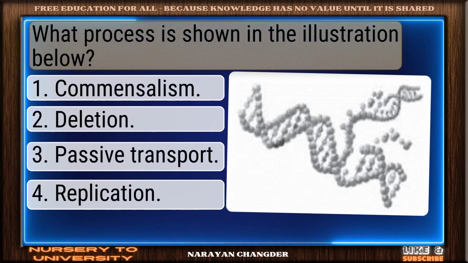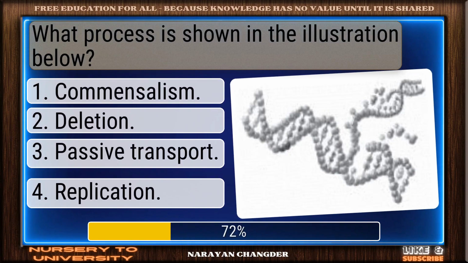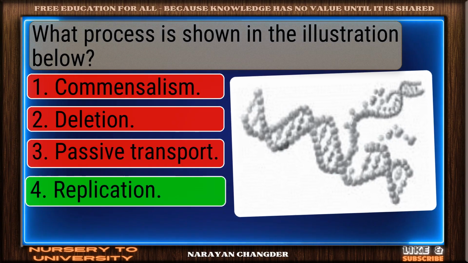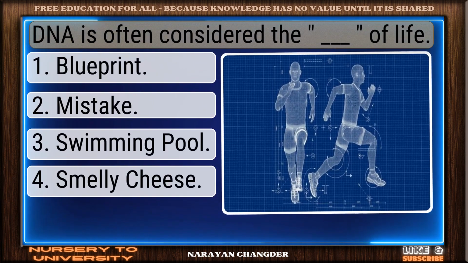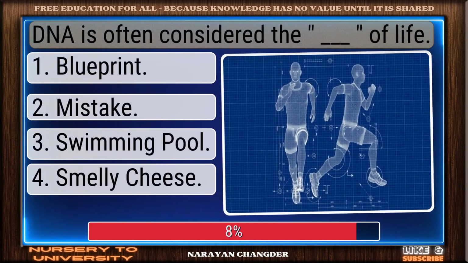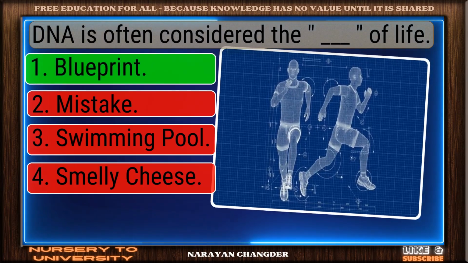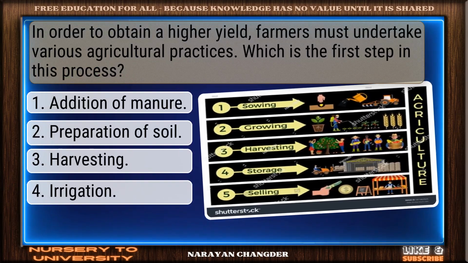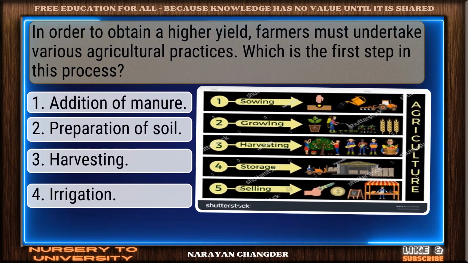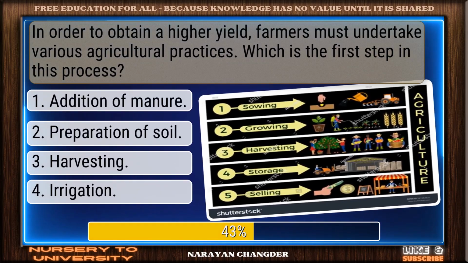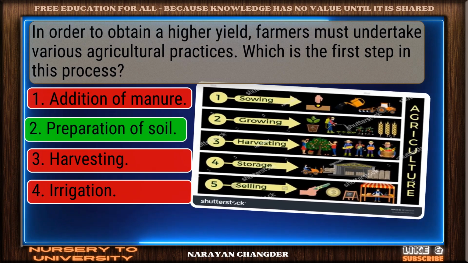Question number 11. What process is shown in the illustration below? Excellent. Replication is a brilliant choice. Question number 12. DNA is often considered the dash of life. Sharp thinking. Blueprint is the right choice. Question number 13. In order to obtain a higher yield, farmers must undertake various agricultural practices. Which is the first step in this process? Smart pick. Preparation of soil is the correct choice.